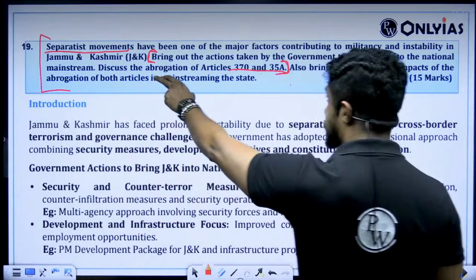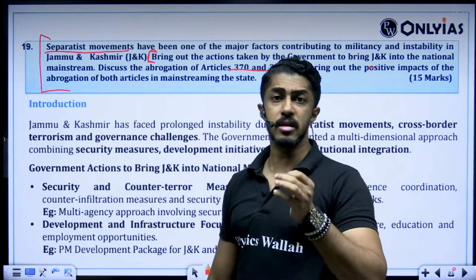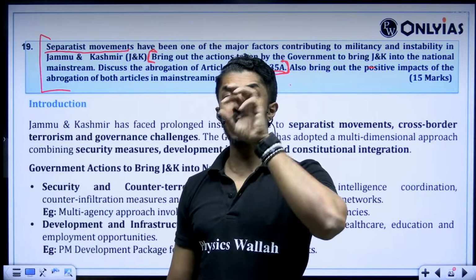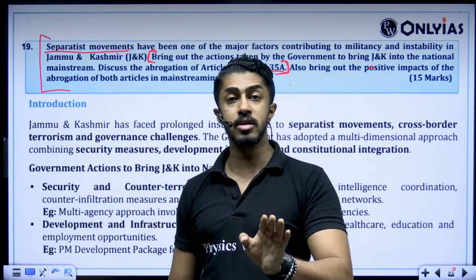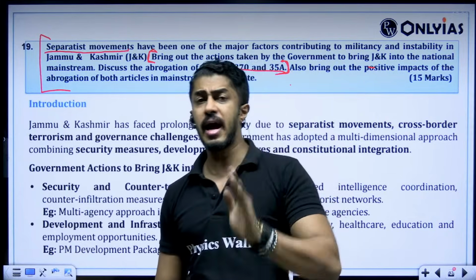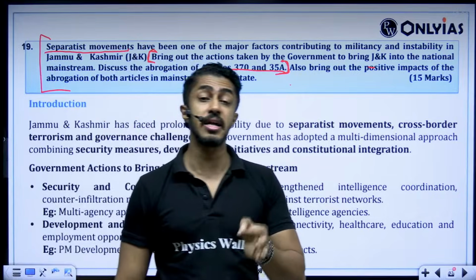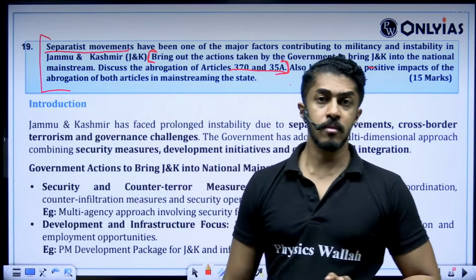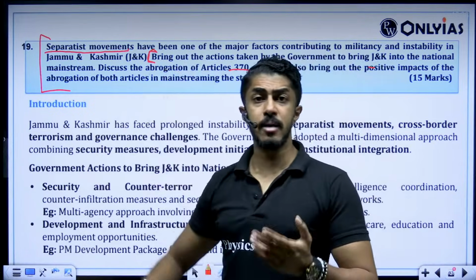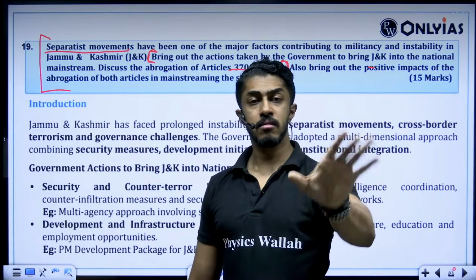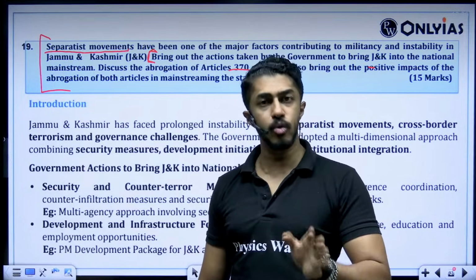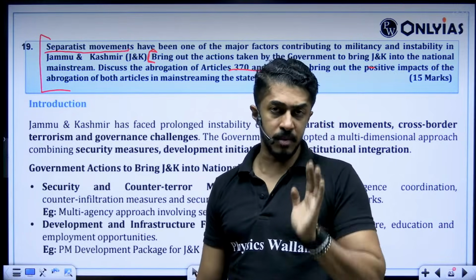The third is: discuss the abrogation of Article 370 and 35A. Under 370 and 35A, Jammu and Kashmir had a special status, with which the central government could implement any scheme all over India other than J&K, because any central policy or scheme, if it had to be implemented in J&K, needed the legislative assembly's approval. Without their approval, nothing could be done. So by dissolving these two, the special status has been taken out, and J&K is today like any other part of the country. It is a union territory today with a legislative assembly.